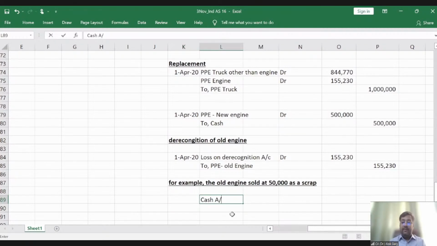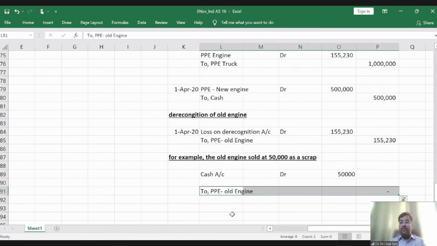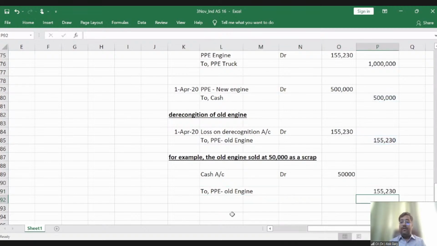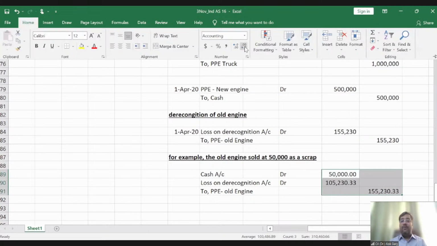Cash account debit 50,000. PPE old engine will of course be credited by 155,230. And the difference will go to loss on derecognition account debit, which will be the difference between 155,230 minus 50,000, right? 1,05,230. I hope the concept is clear with the help of this example.